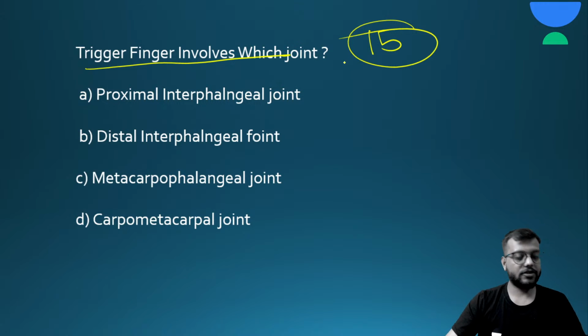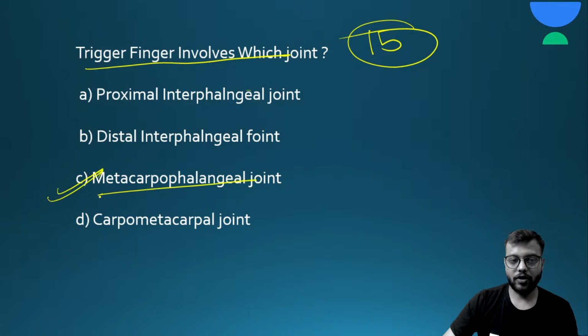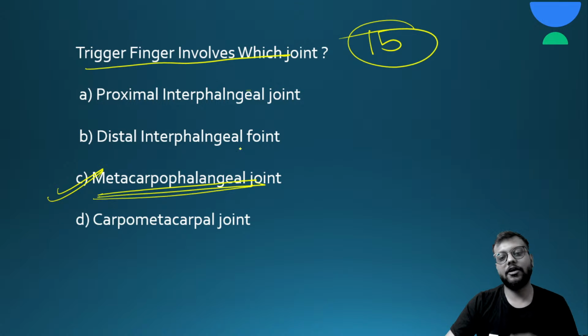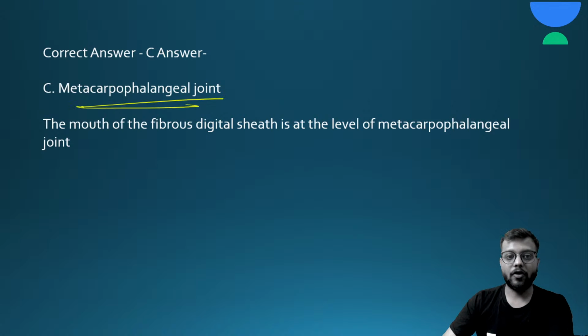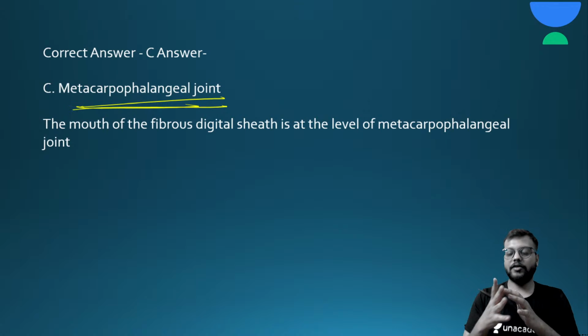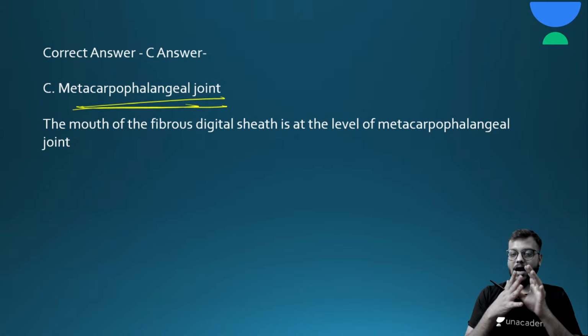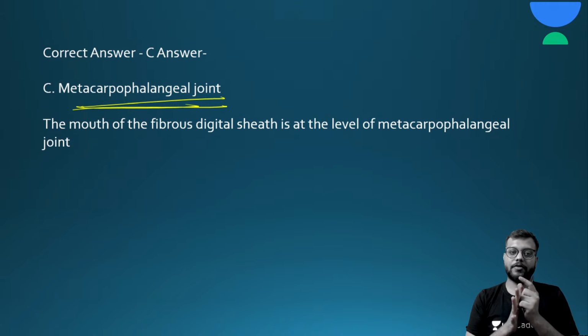The answer for this question will be metacarpophalangeal joints. Most commonly, the first joint affected is the metacarpophalangeal joint, because there is a pulley system here and the tendons are in fibrous sheaths.